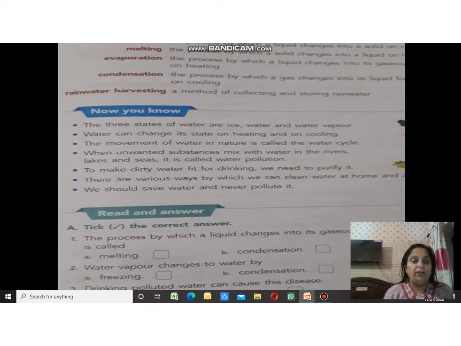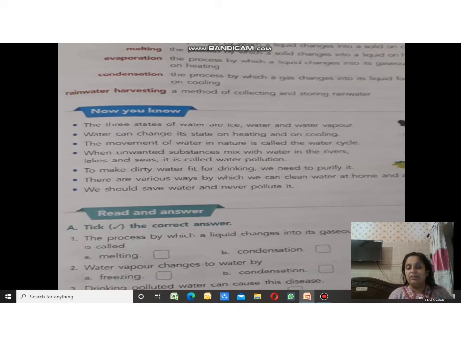When unwanted substances mix with water in rivers, lakes and seas, it is called water pollution. To make dirty water fit for drinking, we need to purify it. We should not drink dirty water; it is harmful for our health.